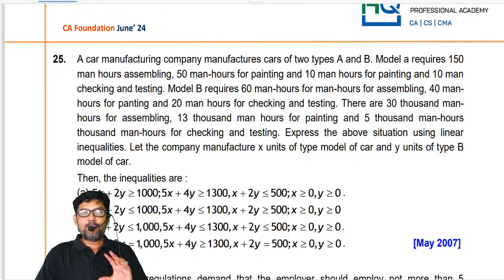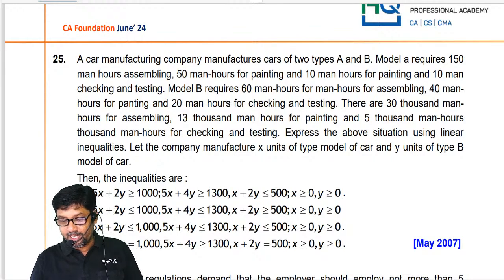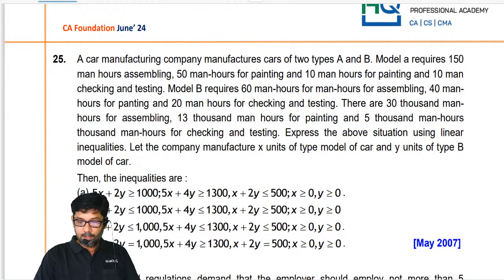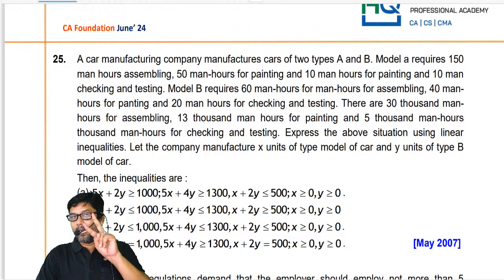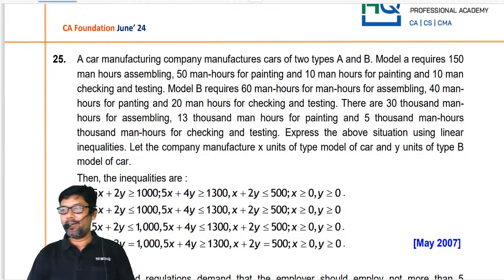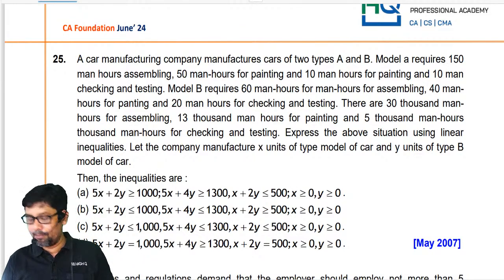Listen here. Two types of questions: one is manufacturing type, the other is diet problem. Hospital, cattle breeding, diet problems.